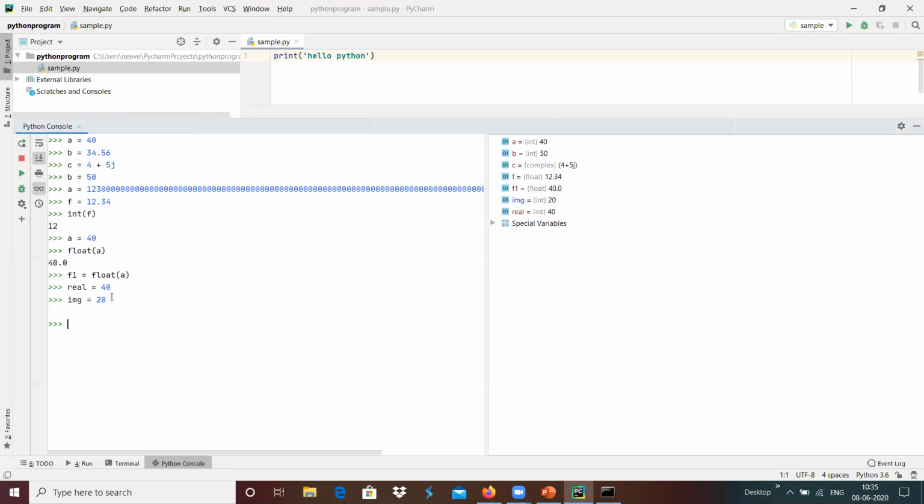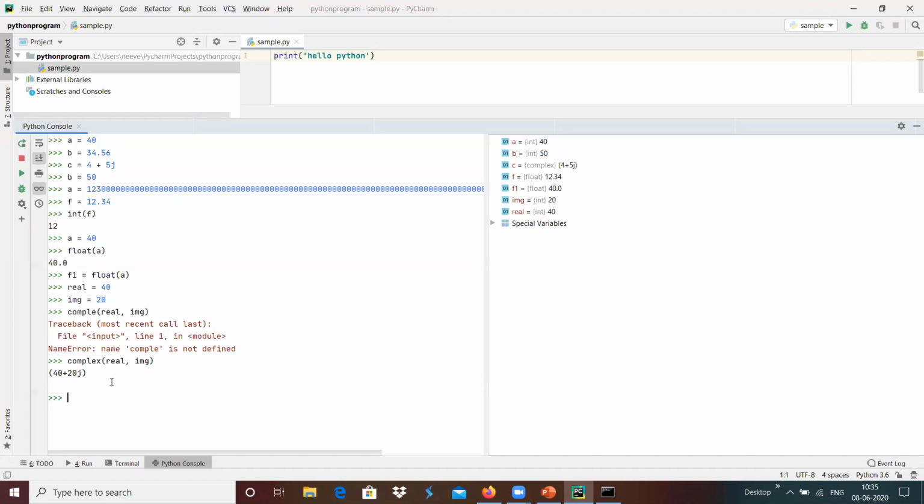I want to get the complex number, complex of real, comma, imaginary. Sorry, I missed the x in complex over here, which provides 40 plus 20j, the complex number we created.